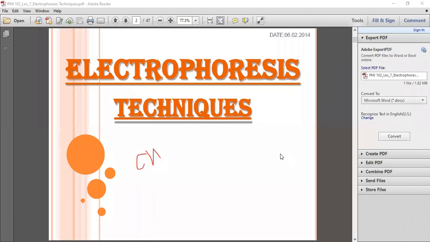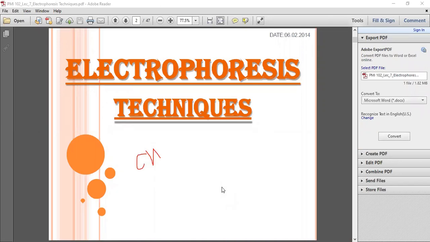Because of the presence of the phosphate group. Phosphate means PO4 minus, and that minus is a negative charge. These phosphate groups are present in the backbone of the DNA helix, and that's why the whole DNA gets a negative charge.